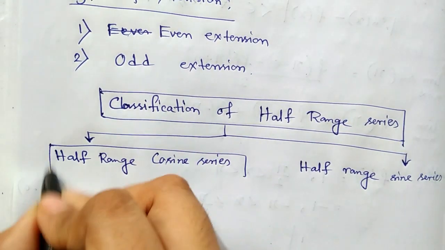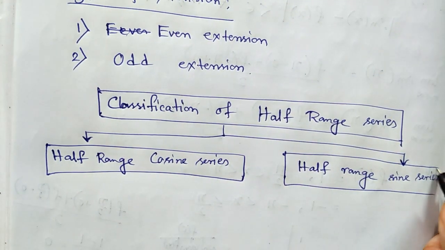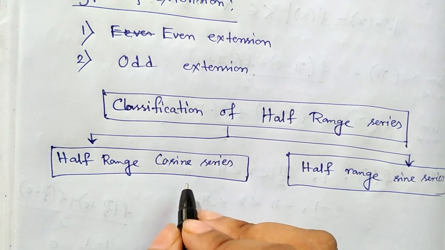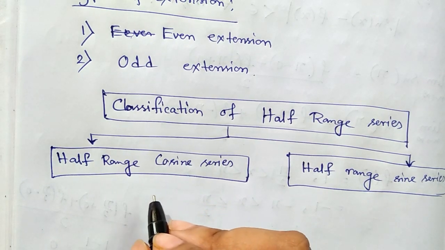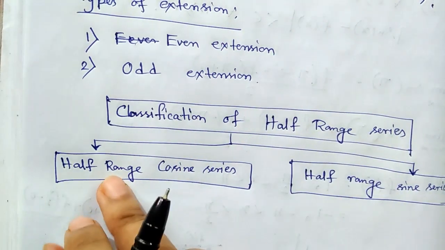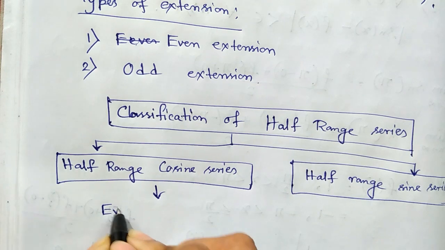So, if our problem is such that find the half-range cosine series of the given function f(x) which is defined on the open interval (0, l), then our extension will be even extension.